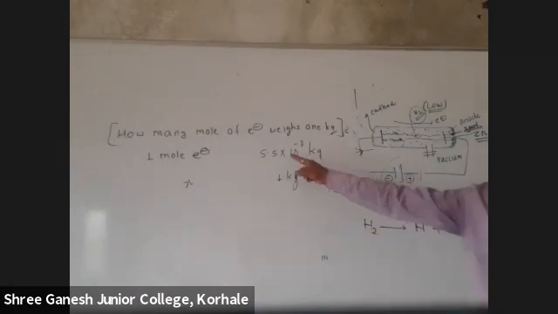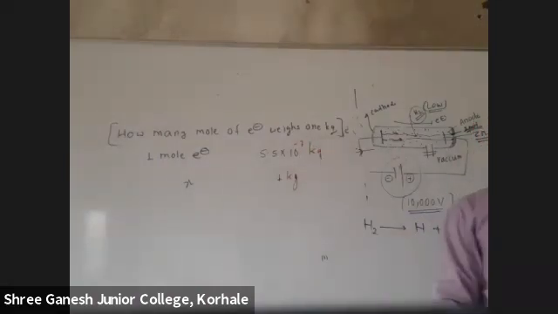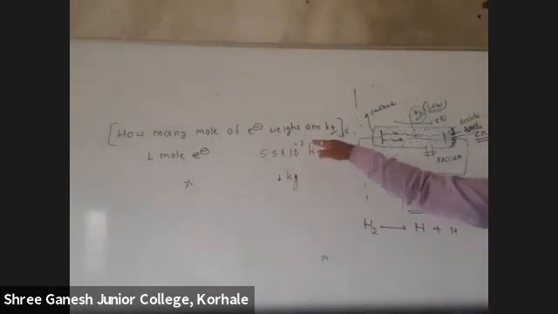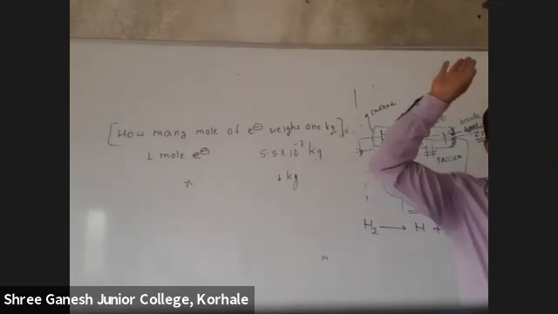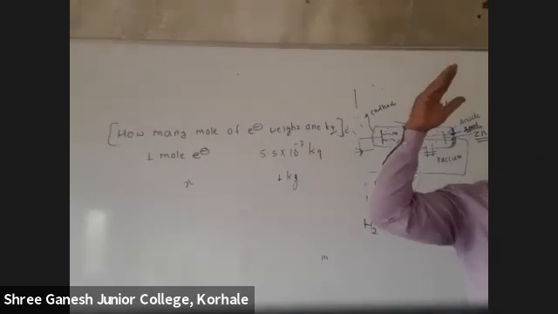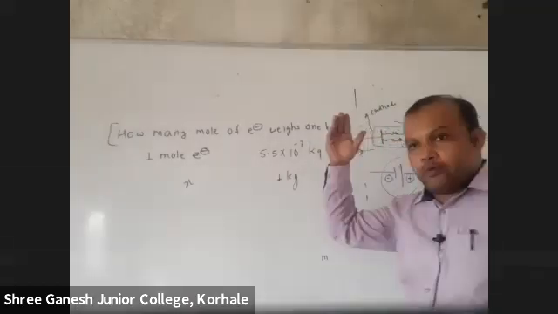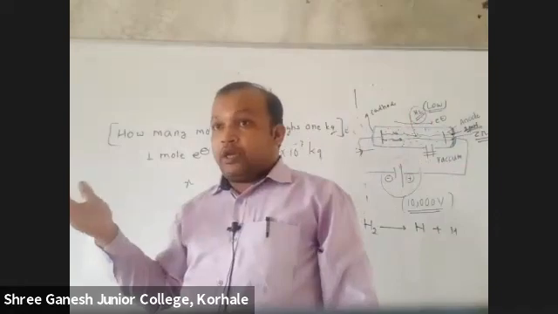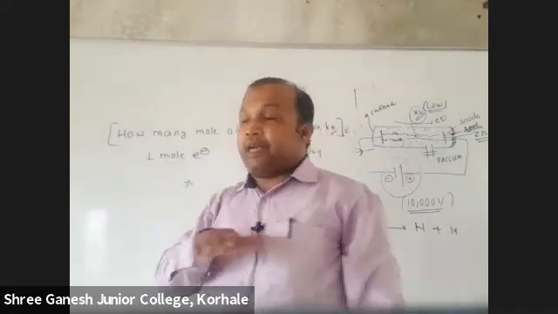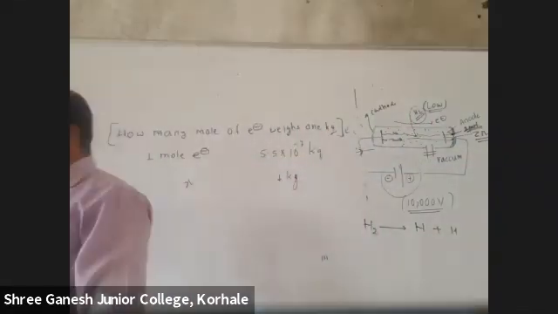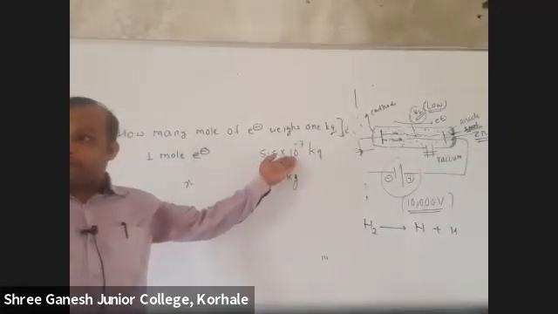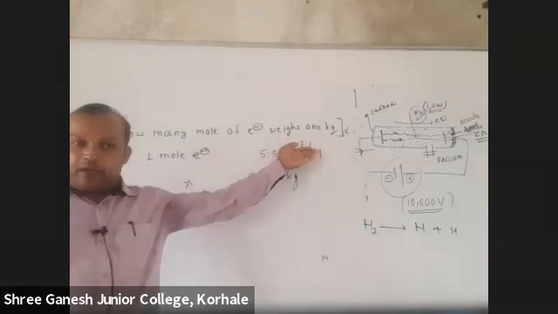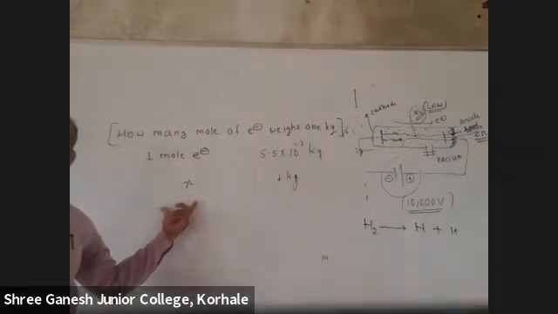Students, the number is 5.5 into 10 raised to minus 7 kg. If you don't remember this, where do you need to go? 1 electron is 9.1 into 10 raised to minus 31 kg. Then you need to convert into moles by multiplying by 6.02 into 10 raised to 23. Finally you get 5.5 into 10 raised to minus 7. Then 1 kg is X.